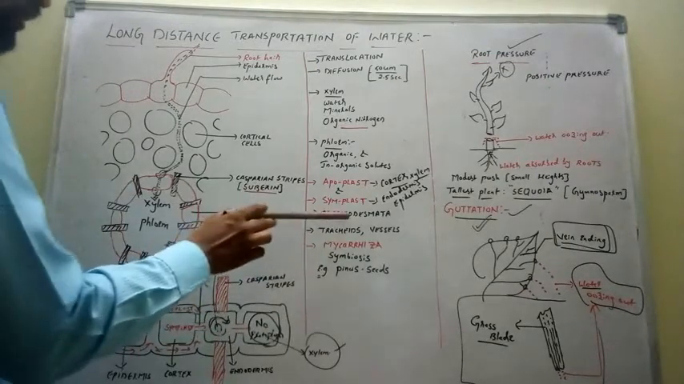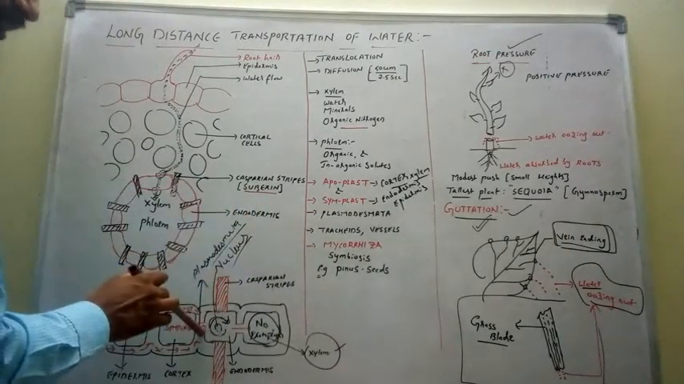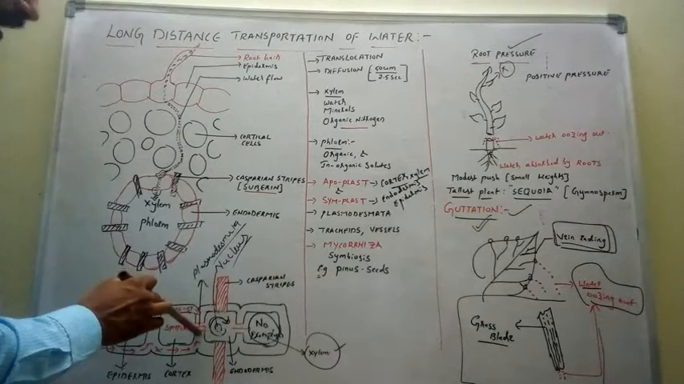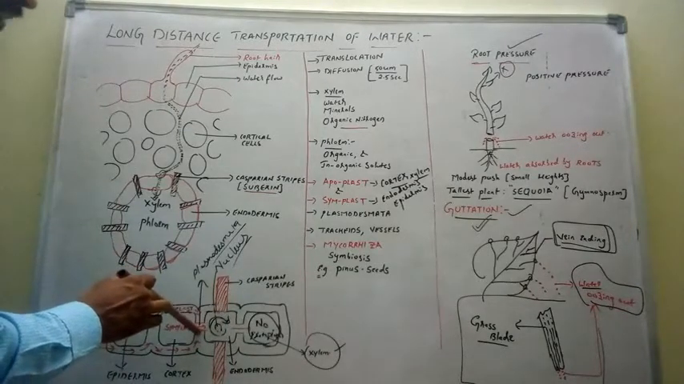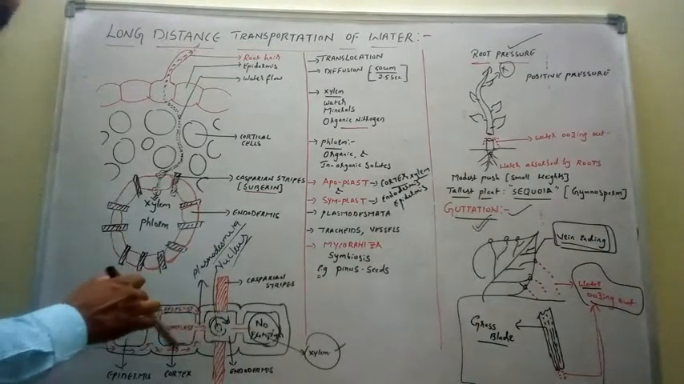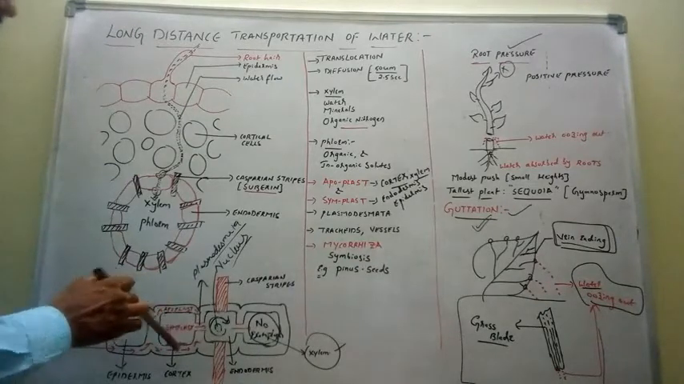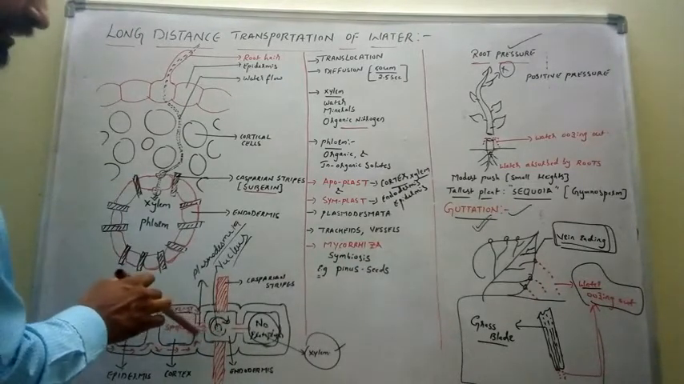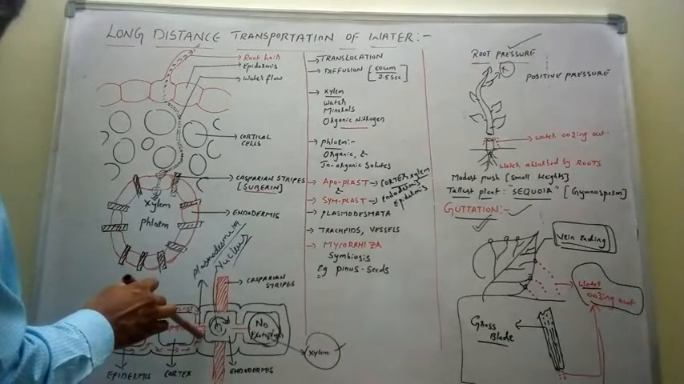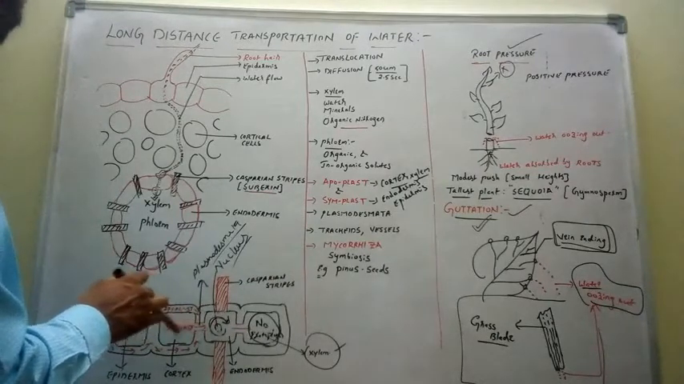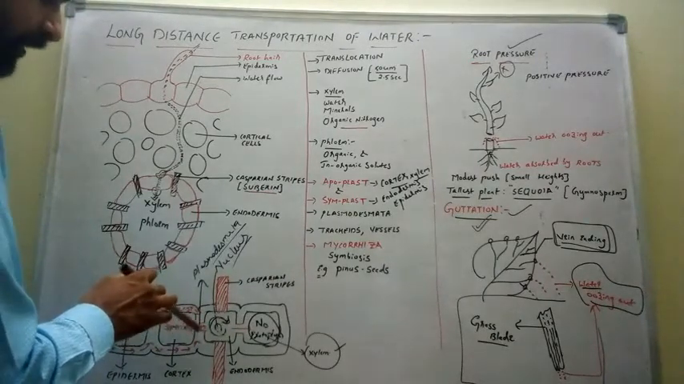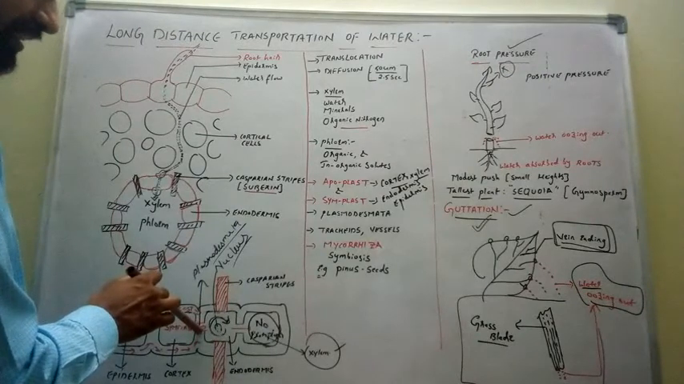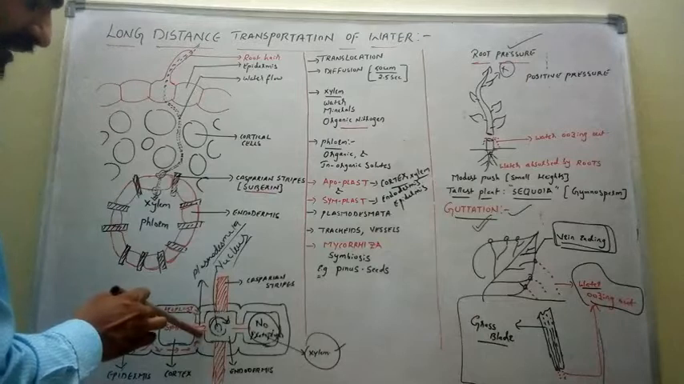Plasmodesmata are the cytoplasmic connections, or the gaps, present in the cell wall of two adjacent cells. So in between the two cells, there is a gap, and through this gap the cytoplasm of the two cells is in direct contact. So plasmodesmata are these cytoplasmic connections through which the cytoplasm of two adjacent cells is in direct contact.